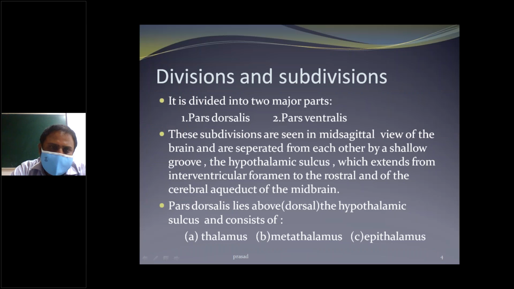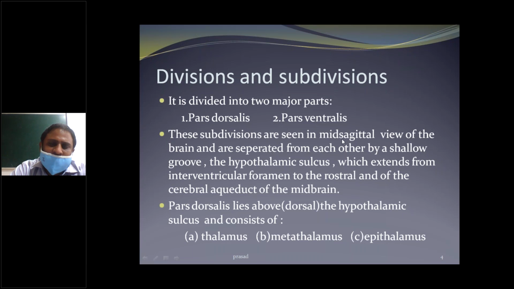Again, divisions and subdivisions. It is derived from two major parts: pars dorsalis and pars ventralis.